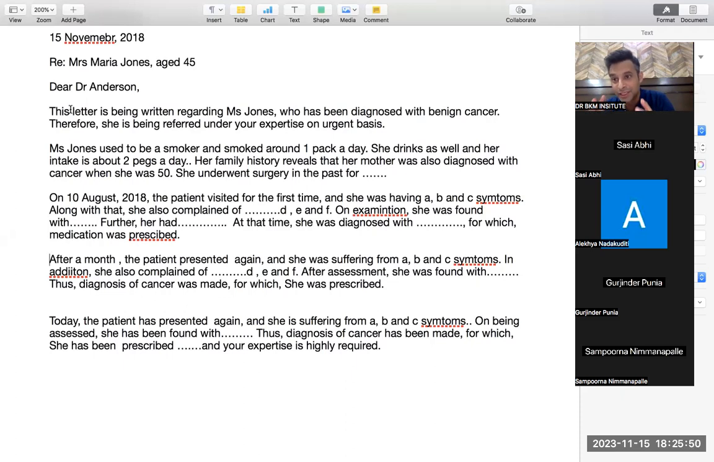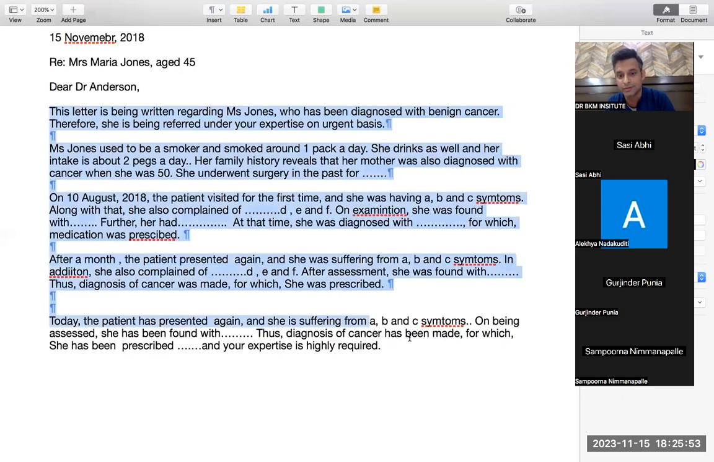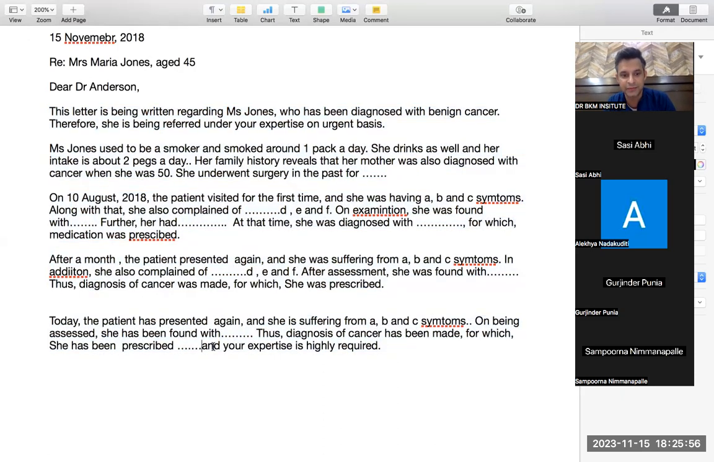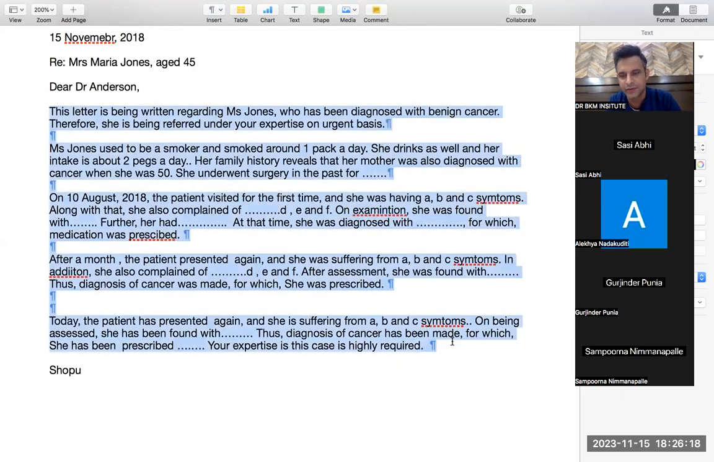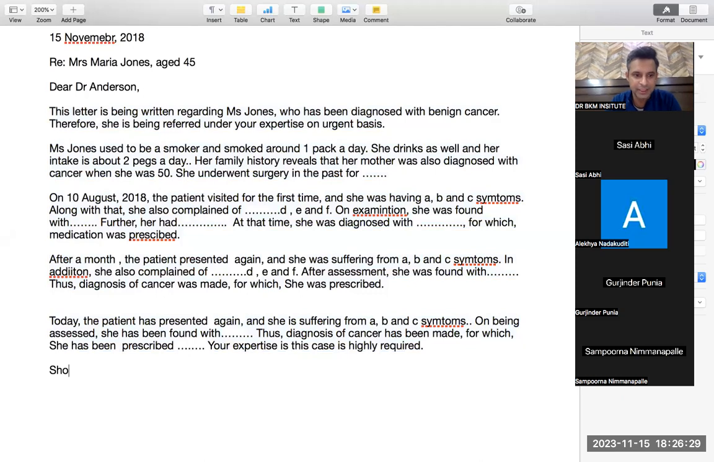That is why again I say OET is the easiest thing. That's it. Over. She has been prescribed this. If you want to put a full stop also, your expertise in this case is highly required. So you tell the specialist that we need you. Then you say this and the word count is only of these things. This is the word count. Don't count any other word apart from this. This is your word count in the final exam. That should be around 200. That's it.